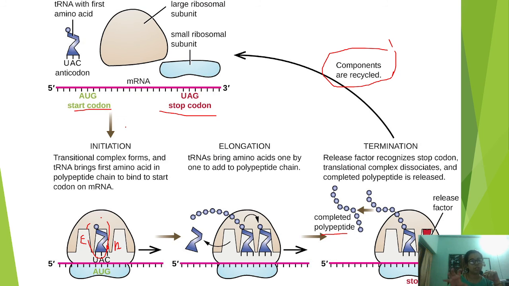Here I have mentioned fewer diagrams, because more or less the process is the same, only the factors involved are different. So first go through the first part of the video, then when you understand the general process, come to this part and only remember the factors. Rest of everything is easy. If you read by comparison between the prokaryote and eukaryote, you can easily remember which factors are responsible for what.